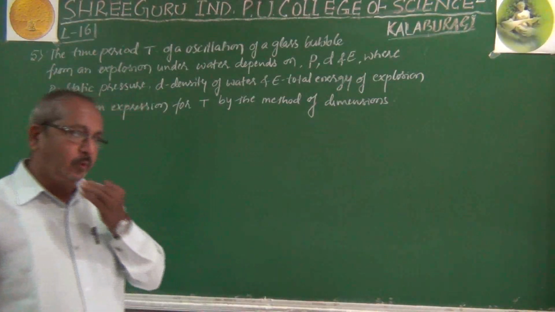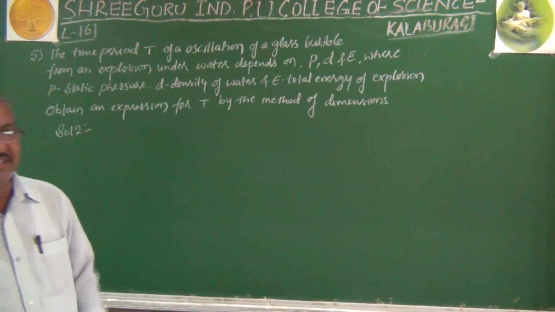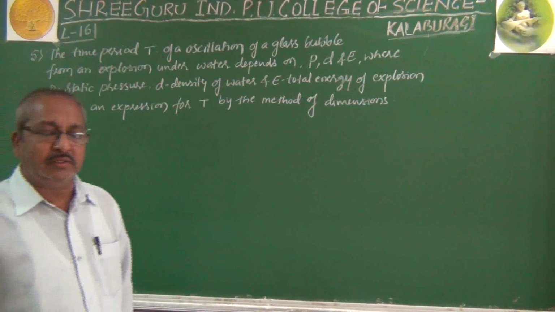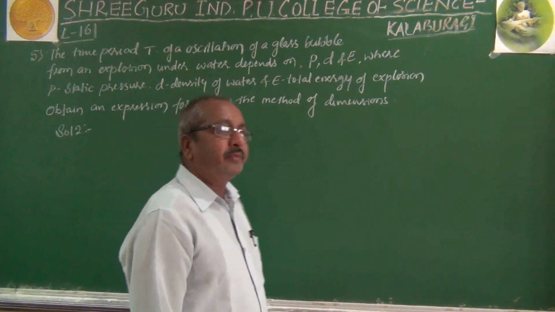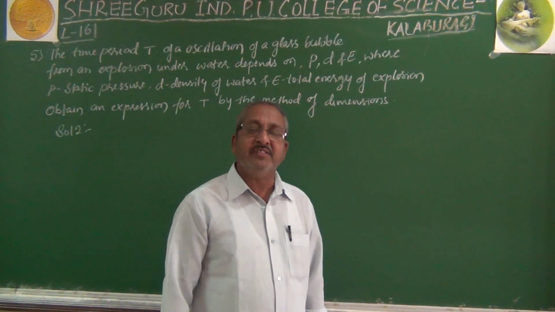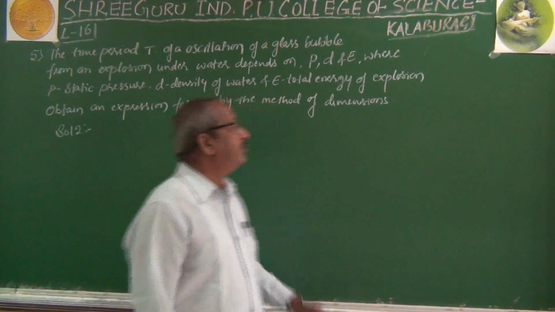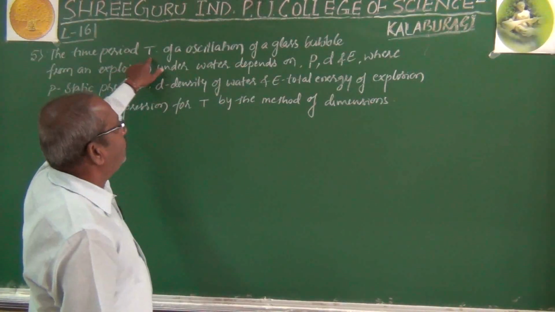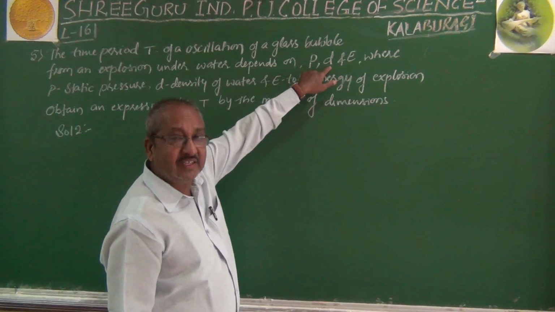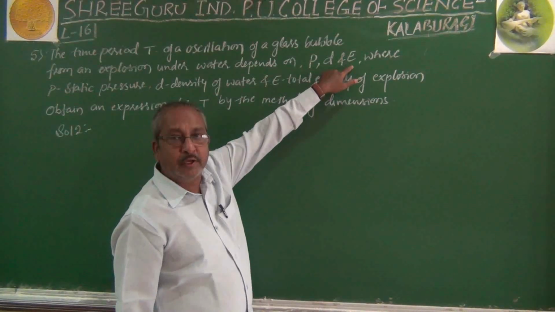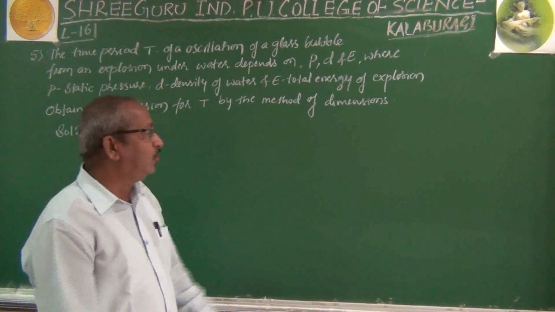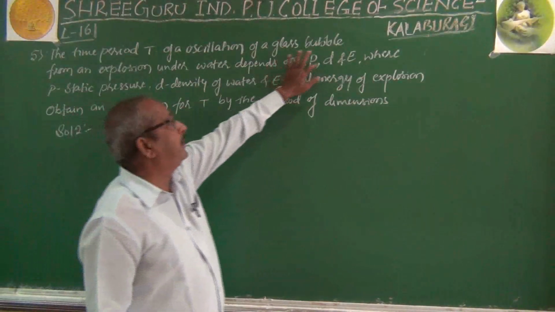As I gave you, one of the uses of dimensional analysis or dimensional formula is what? To obtain the relation between one physical quantity which depends on another. So here the time period T depends on the static pressure, means pressure, depends on the density, that is mass density, and depends on the total energy. Then what is the relation, how the time period T depends on P, D and E.